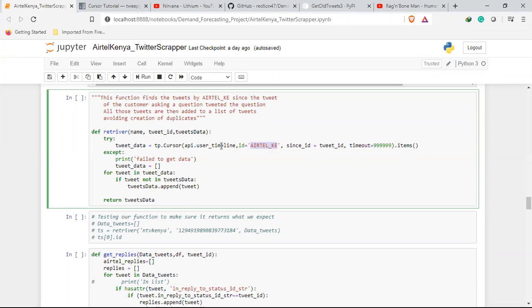In this scenario, because I thought Airtel Kenya is the one responding, I thought there's no need of me going every time repeating myself looking for data for every mention of Airtel Kenya. So I can just get the tweets by Airtel Kenya, since those are their responses, and put them in one container. So this one just goes and gets all those tweets by Airtel Kenya, since a specific ID that is given. The name here, don't let it confuse you. I did not delete it after I made the changes here.